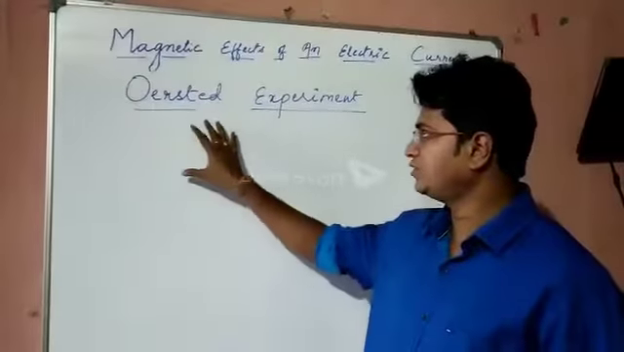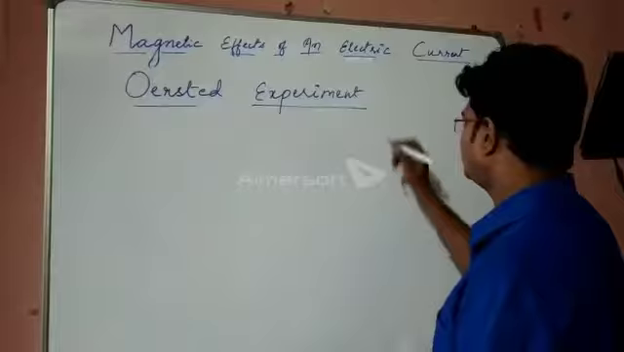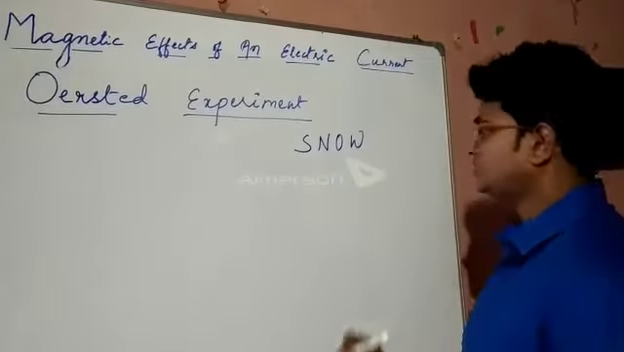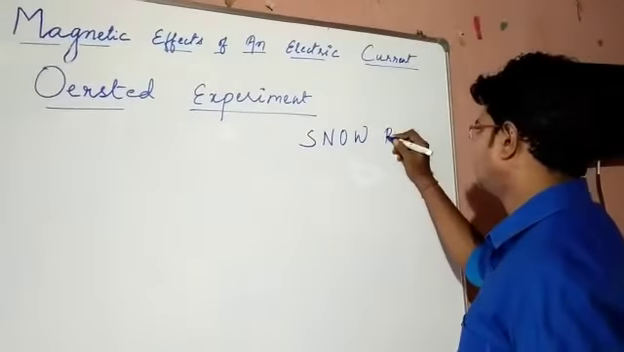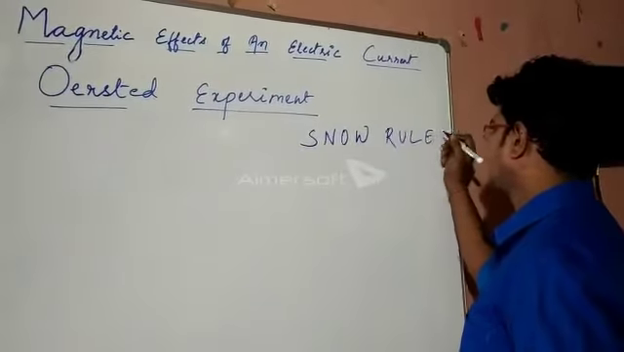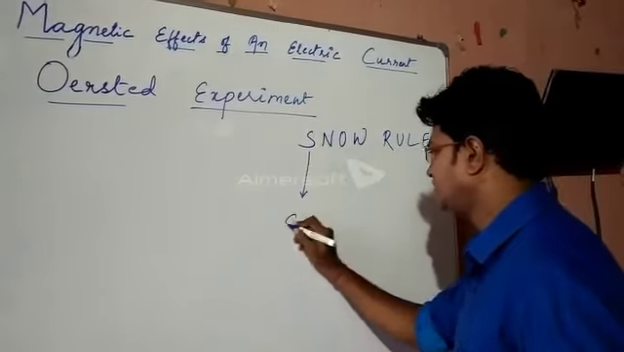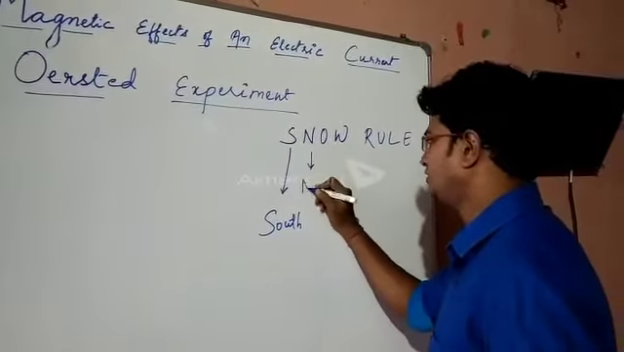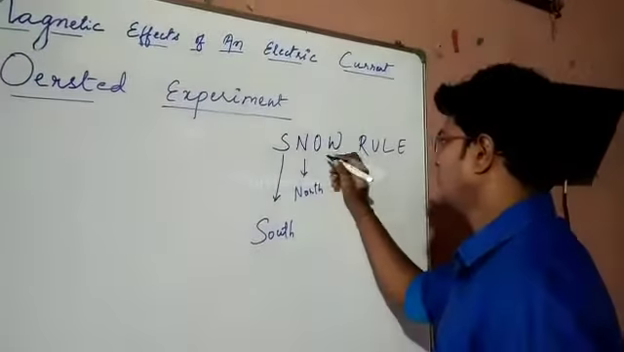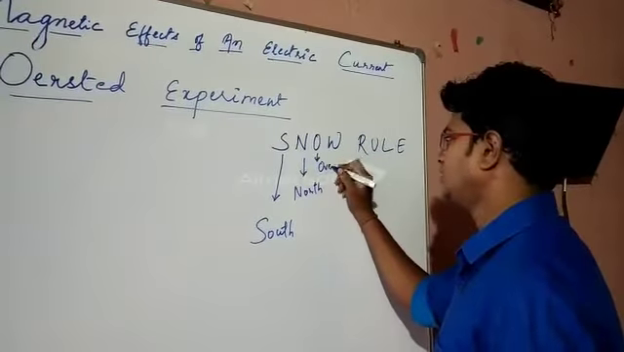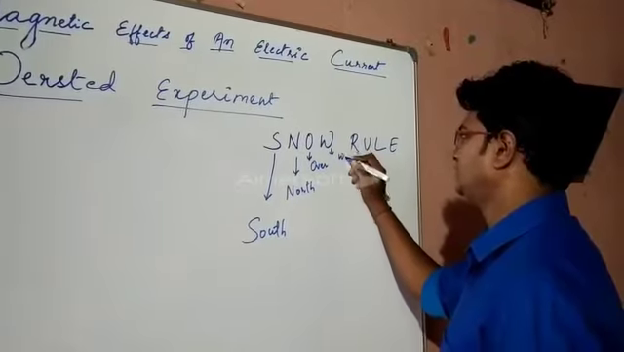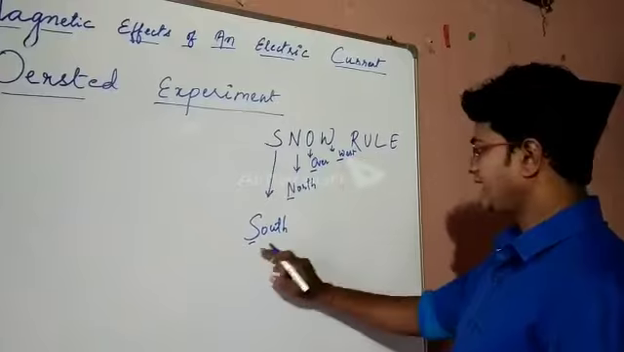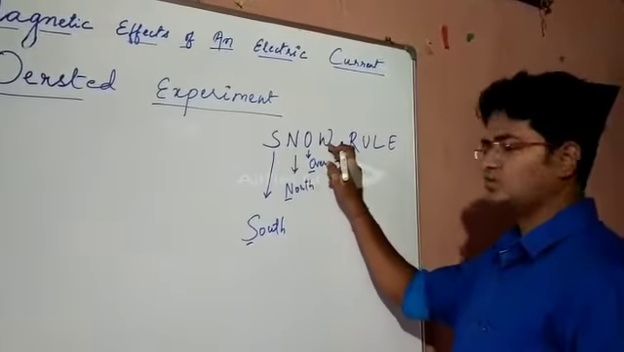In order to understand Oersted experiment, you need to remember this mnemonic. Snow. Generally it is known as snow rule. S stands for south, N stands for north, O stands for over, W stands for west. So if you underline the first letters S, N, O, W, it is snow.